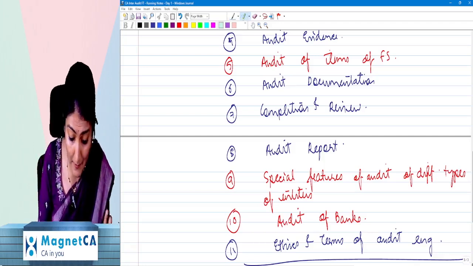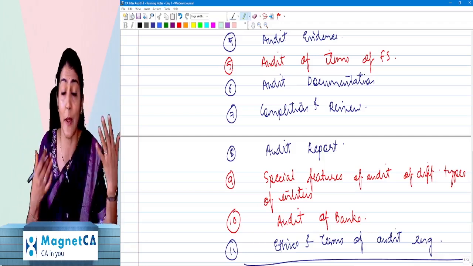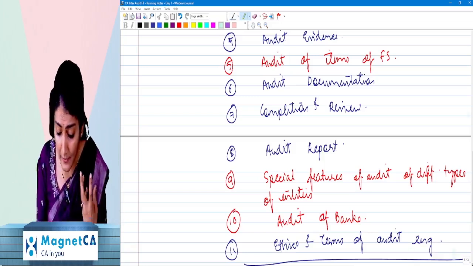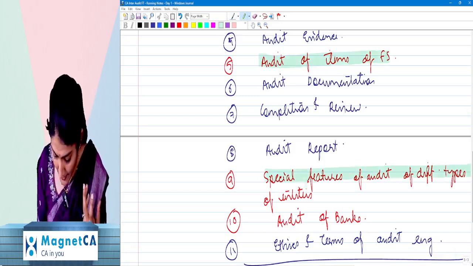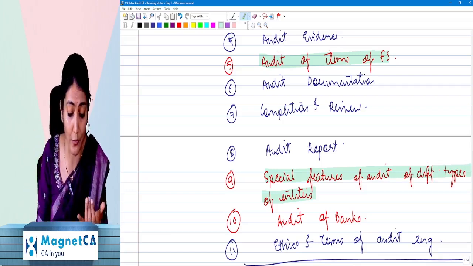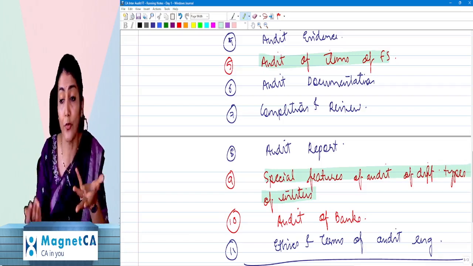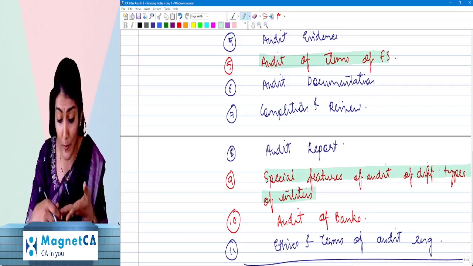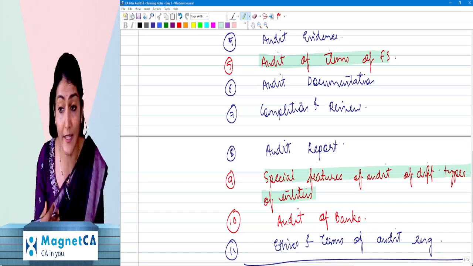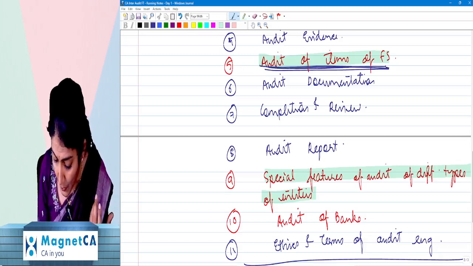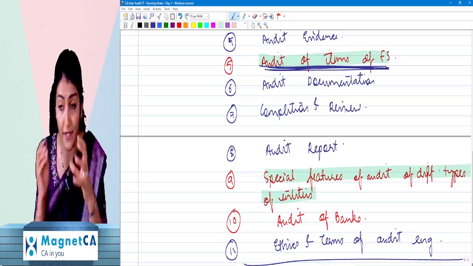Out of this, whatever chapters I've marked in red color, right? What are those chapters regarding? Those are the audit chapters, right? So audit of the items of the financial statement. Like how to do the audit of share capital, how to do the audit of reserves and surplus, how to do the audit of the borrowings, of the tangible fixed assets, intangible assets, and also what are the Schedule 3 disclosures. That's all discussed in this chapter of the items.